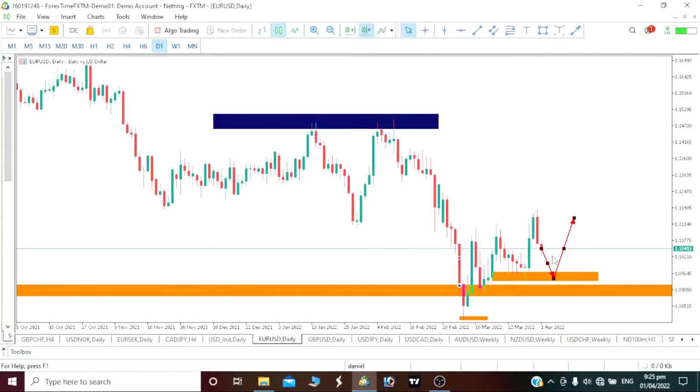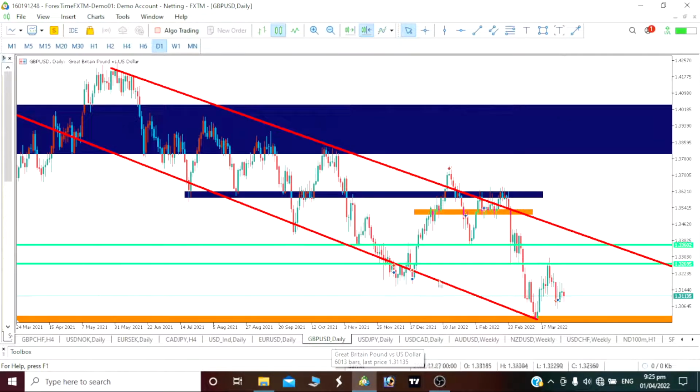But relax, don't quickly jump in to take your buy position yet. Relax, wait a little bit. That is why I said that there's a possibility of us seeing that push down to test this our area here before we actually see that continued bullish move on our euro USD. Now our pound USD, same thing, as I'm seeing, is that we will be having a bullish move.